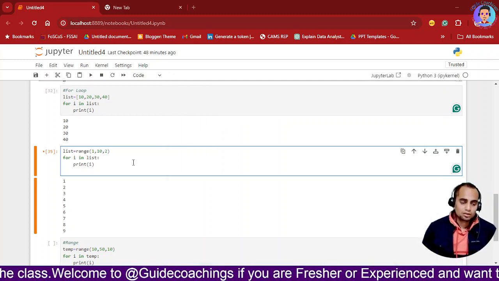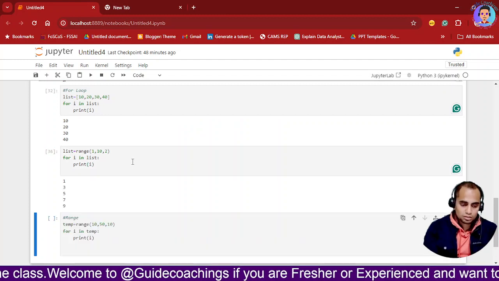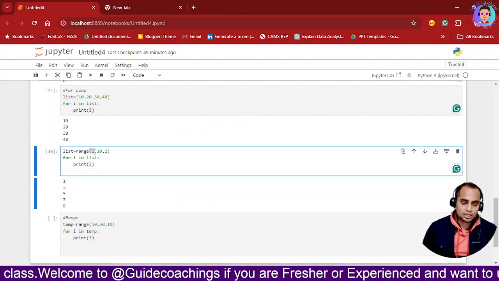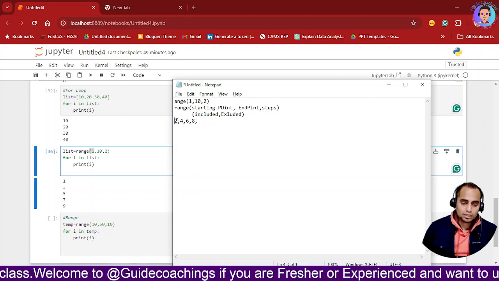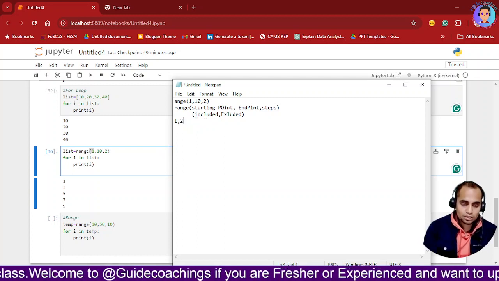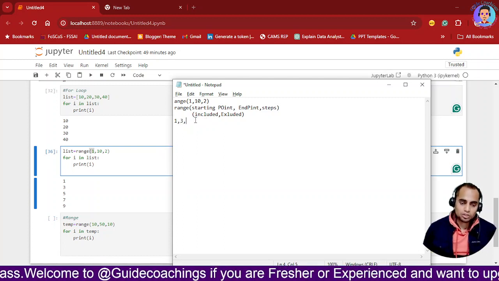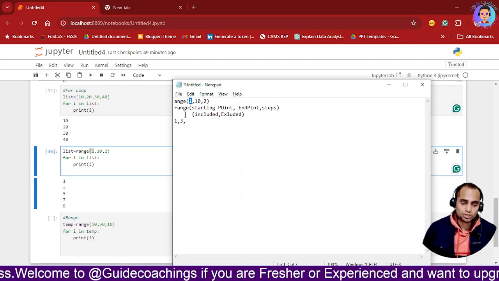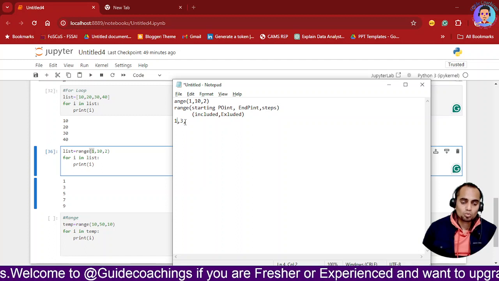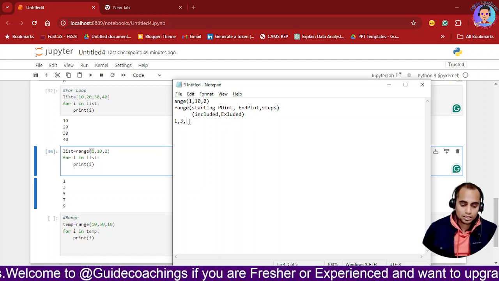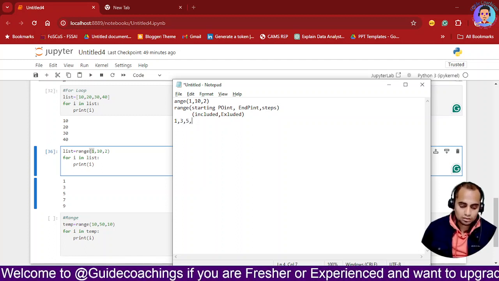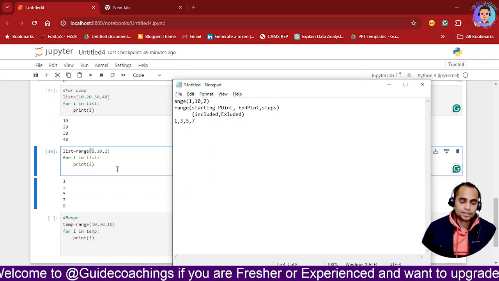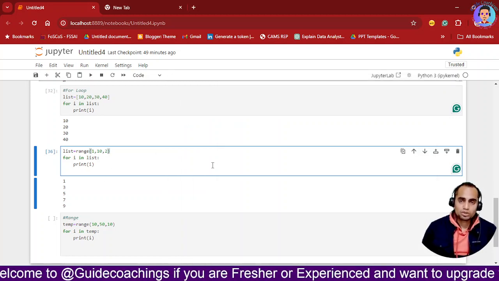Okay, so if I execute this, see this, it is starting, as I mentioned, the starting point is 1. So basically this is going to be 1, then 3, after 1, because this is the starting point. What is your starting point? 1 is your starting point. So 1, 3, 5, 7. This is how you are going to print it. So this is how you will be using it.